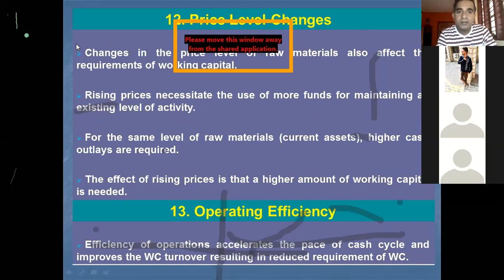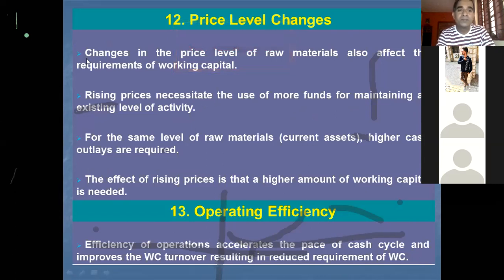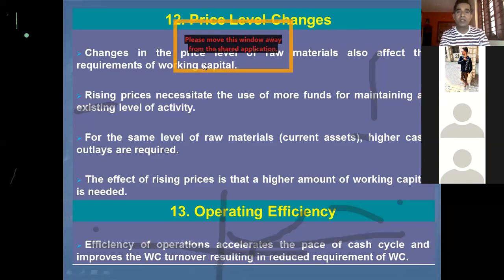And the second last determinant, price level changes: how the changes in the prices of raw materials have an influence on the working capital requirement. Basically, changes in the price level of raw materials also affect the requirement of working capital. Rising prices necessitate the use of more funds for maintaining the existing level of activity. For the same quantity of raw materials or current assets, the company has to pay higher cash outlays.